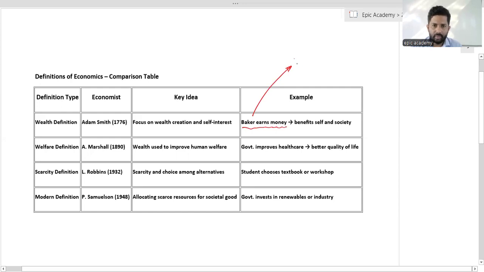Okay. The benefit goes to the baker. As an extra benefit, society also can take some benefit. How can society benefit from the baker's activity? As an example, if the baker produces cake, by selling that cake he can earn money.